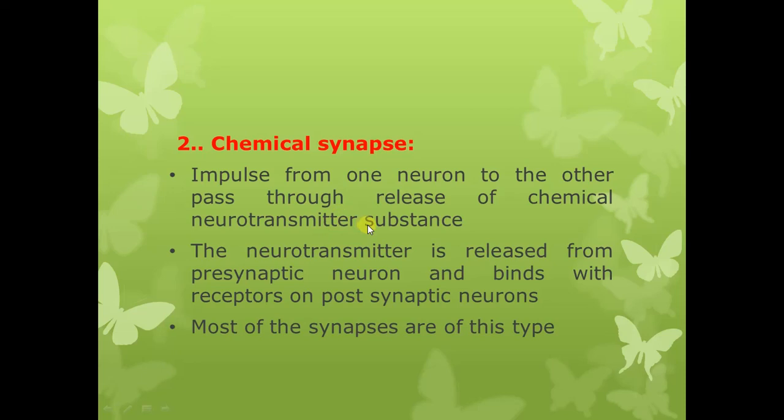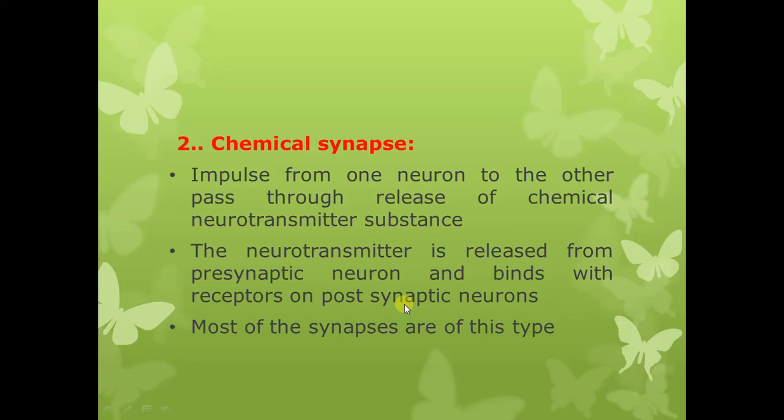So in chemical synapses, a neurotransmitter substance is involved in transmission of the nerve signal from one neuron to the other neuron. This neurotransmitter substance is released from the presynaptic neuron, and it binds with the receptors present on the postsynaptic neuron. So again we have a presynaptic neuron and a postsynaptic neuron.